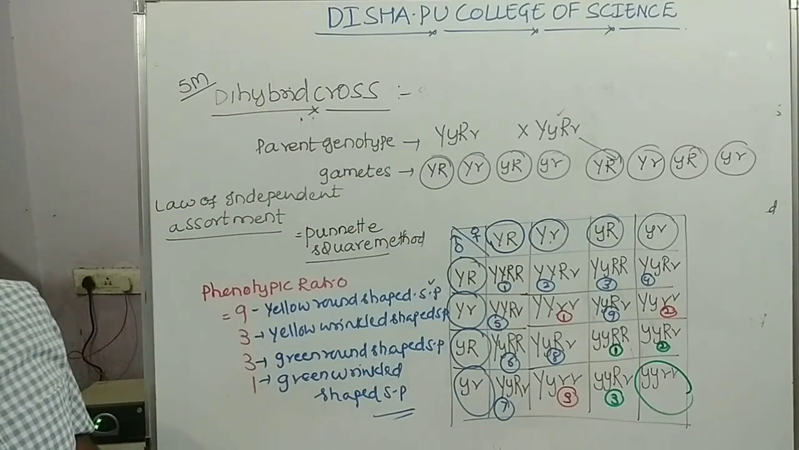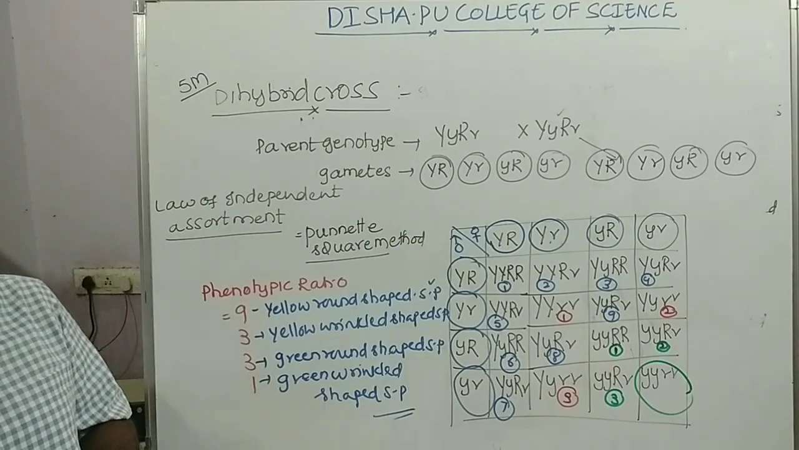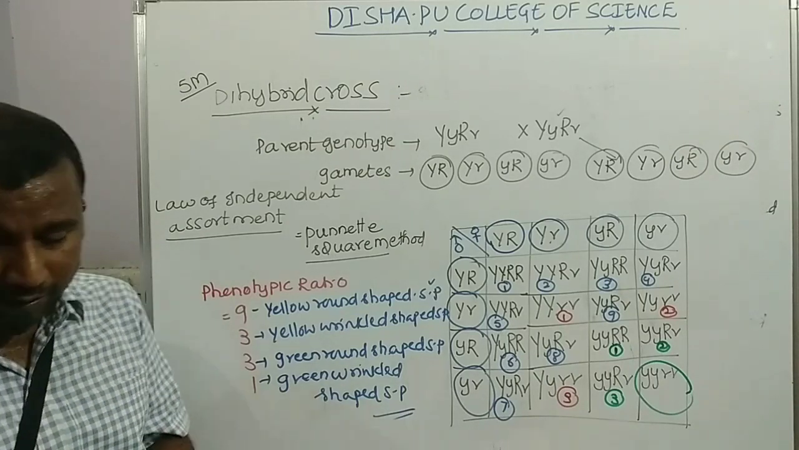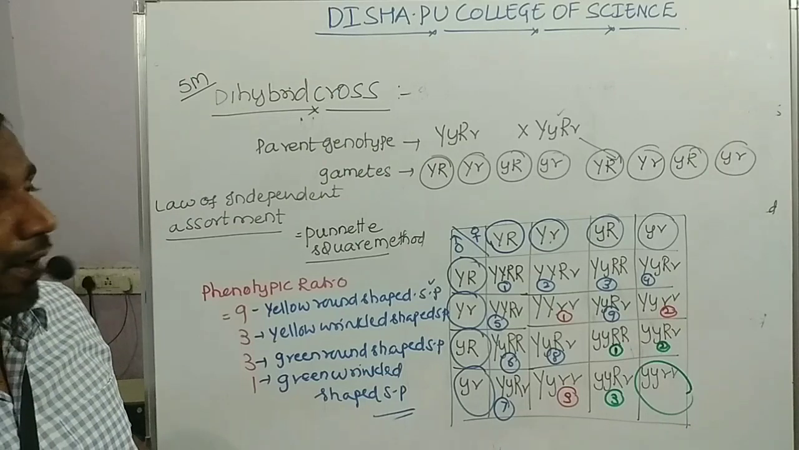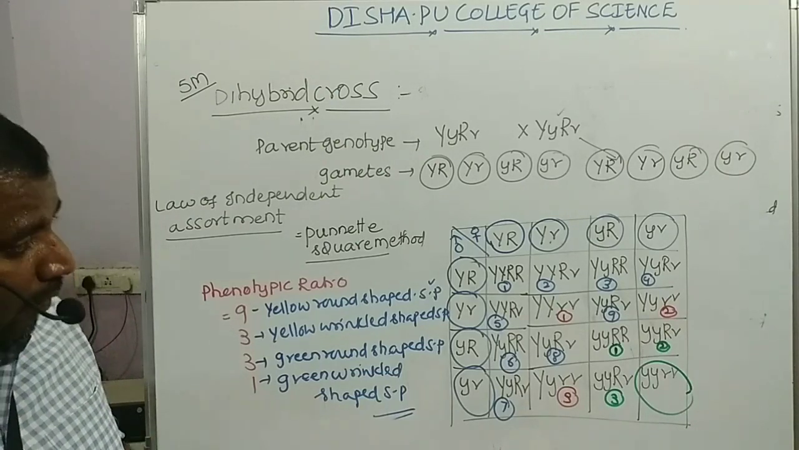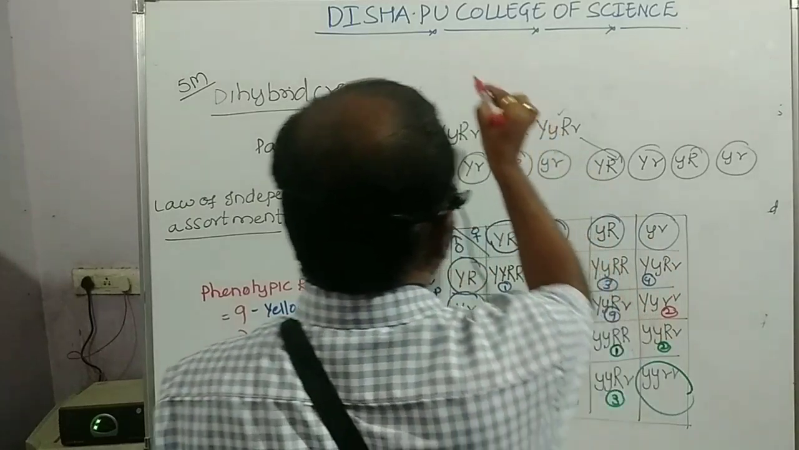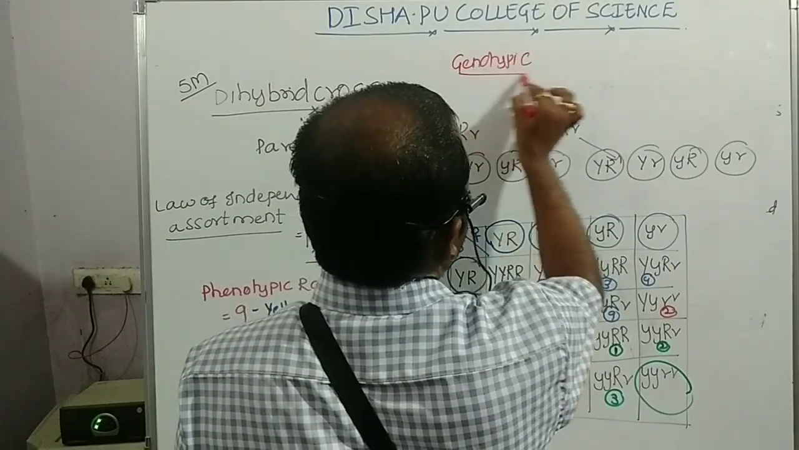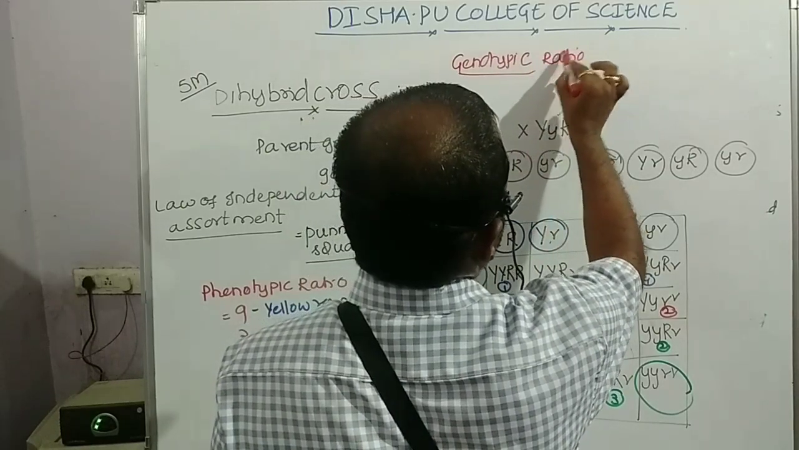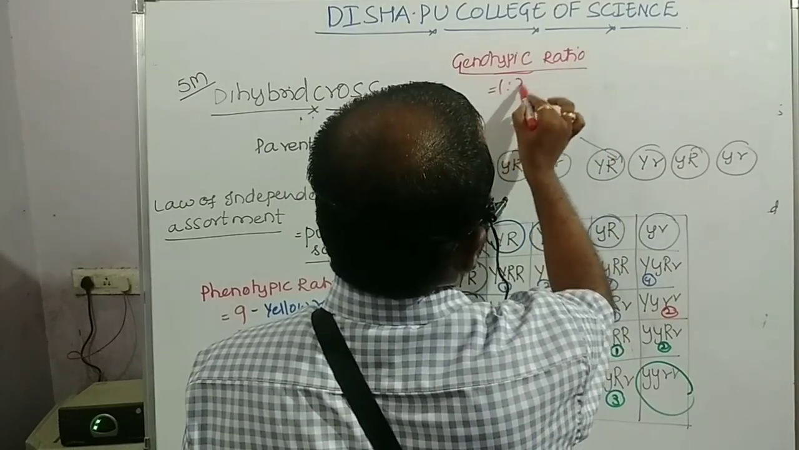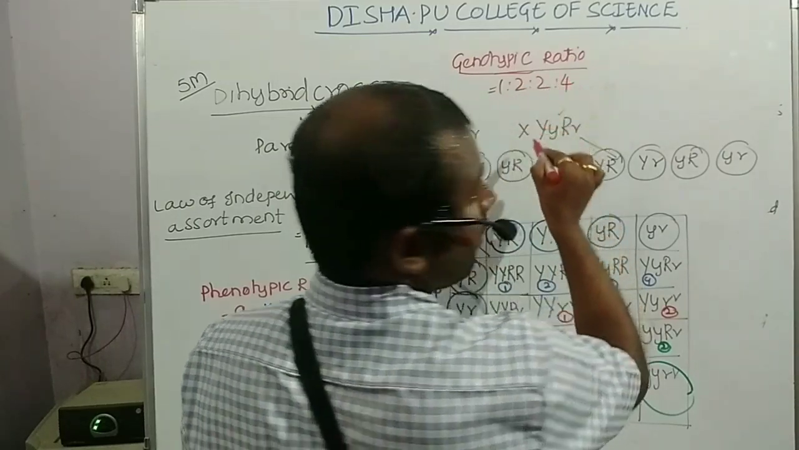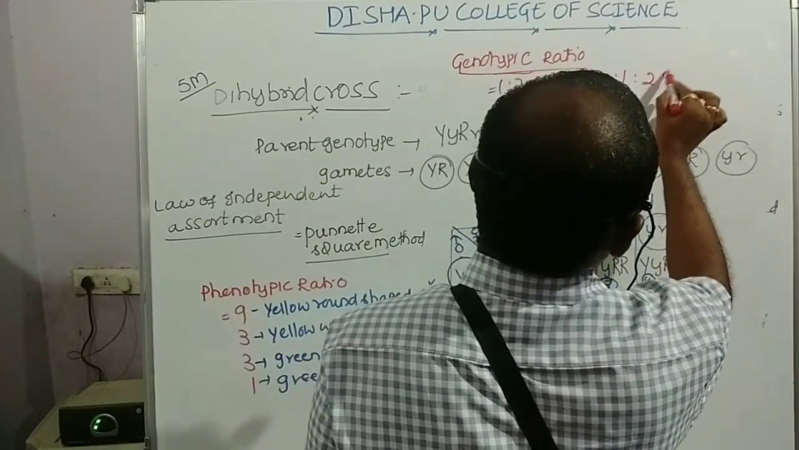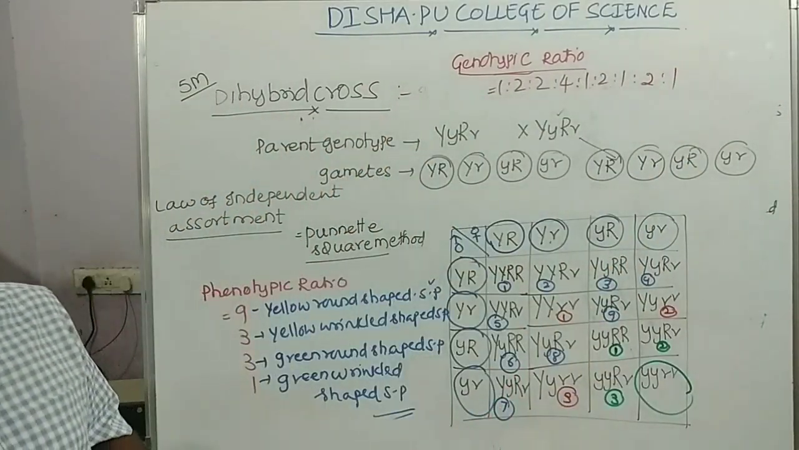So like this, students, the phenotypic ratio will be 9:3:3:1, and a genotypic ratio is there, but that is not in our syllabus, but I will put it. What is the genotypic ratio? I will just mention it, as this can be useful from the entrance exam point of view. The genotypic ratio is 1:2:2:4:1:2:1:2:1. So that is the genotypic ratio.